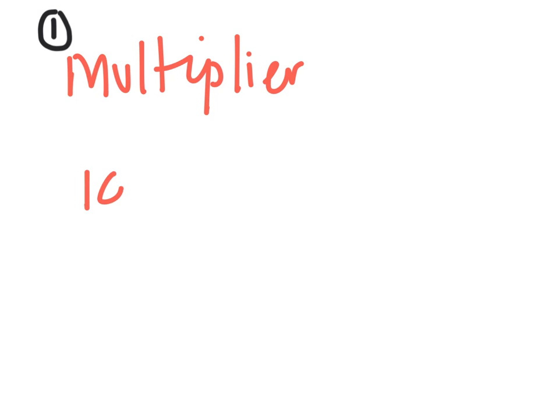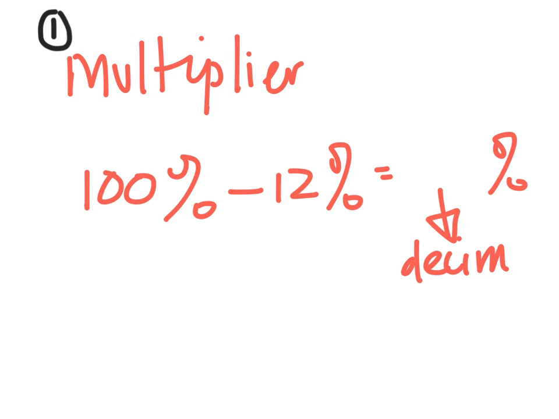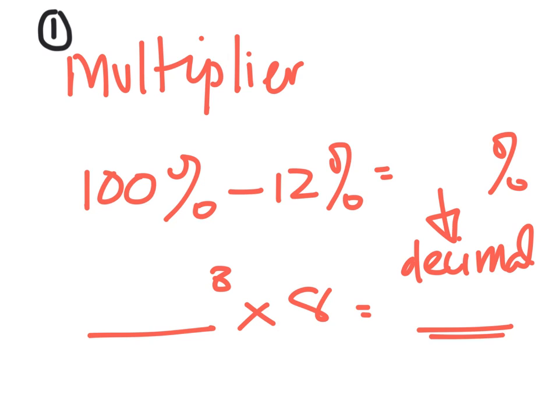So the amount of water in the puddle is 100% less than 12%. Get that as a percentage, turn it into a decimal, and then do the decimal to the power 8, because it's happening over 8 hours, times the liquid in the puddle, which is also 8, and get your answer.